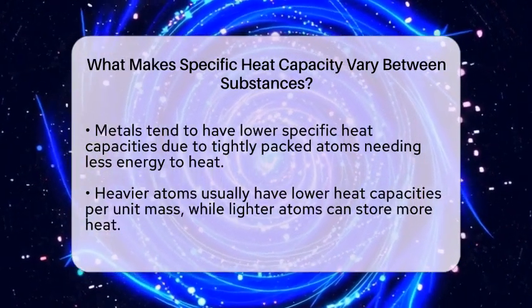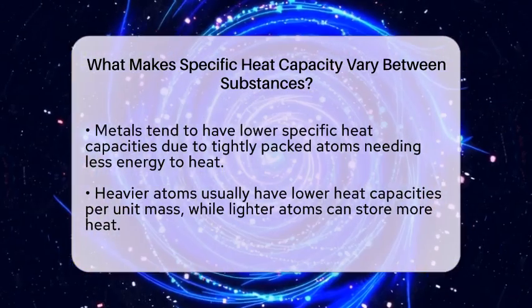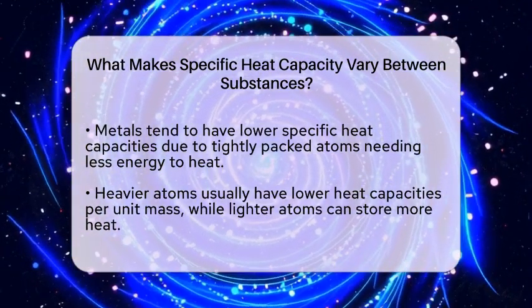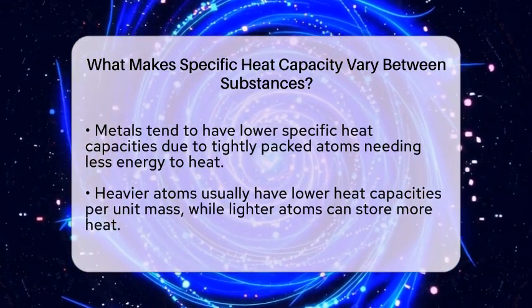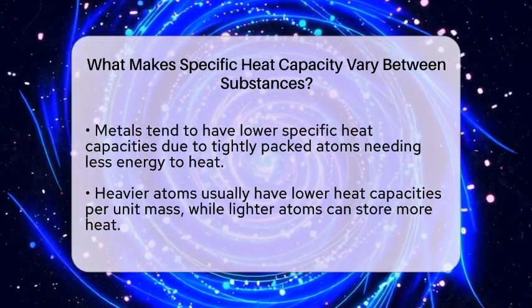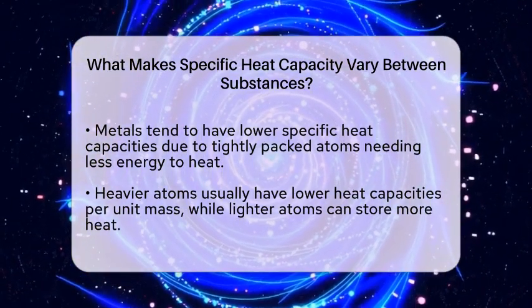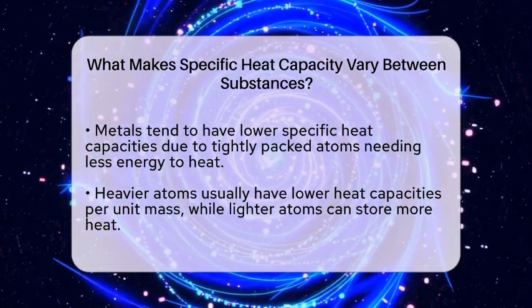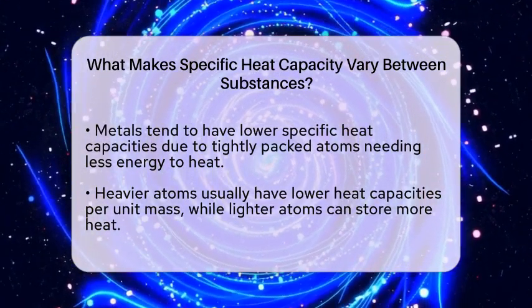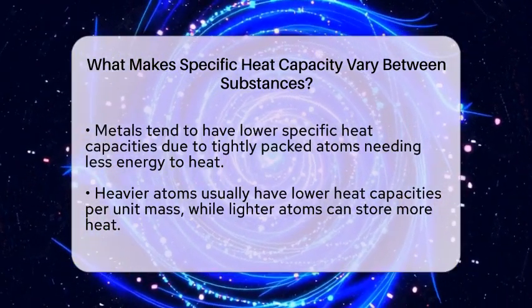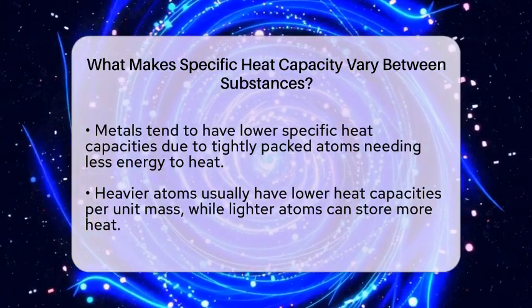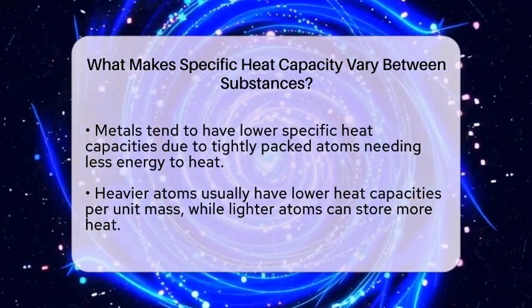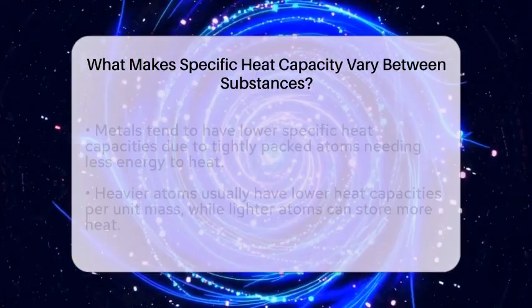Environmental conditions like temperature and pressure can slightly change a substance's specific heat capacity. For example, water's heat capacity varies a little as the temperature changes, but these effects are usually small within normal ranges. From a thermodynamics point of view, specific heat capacity is an intensive property. This means it depends on what the material is, not how much of it you have. It tells us how a substance responds to heat energy and how its internal energy changes with temperature.